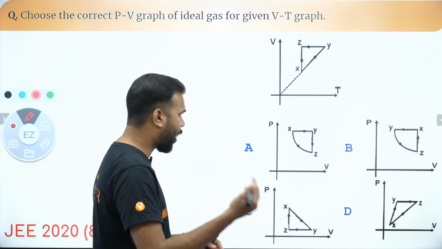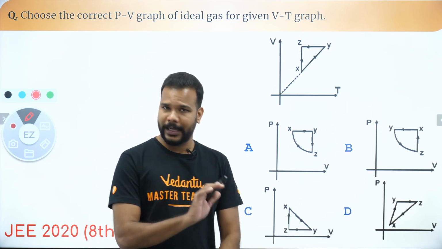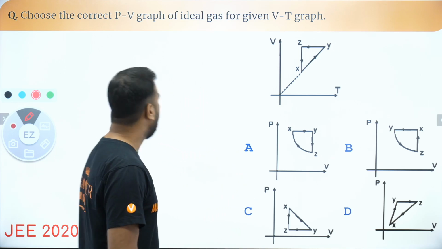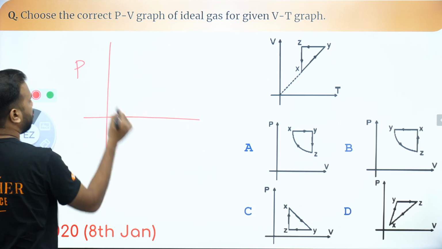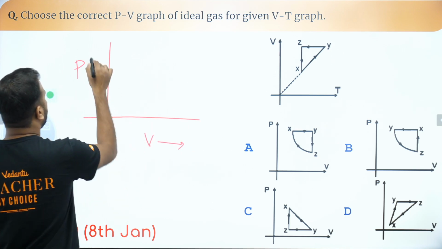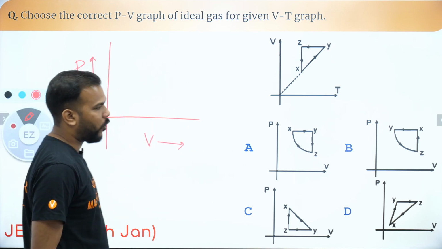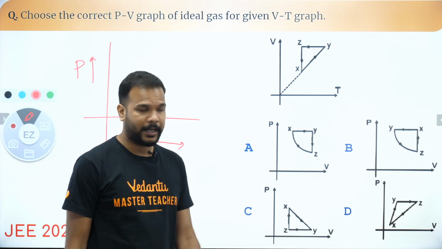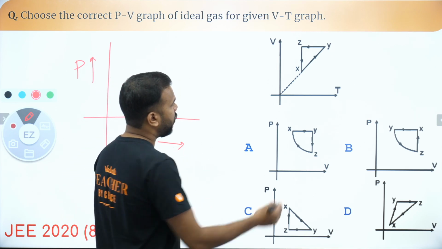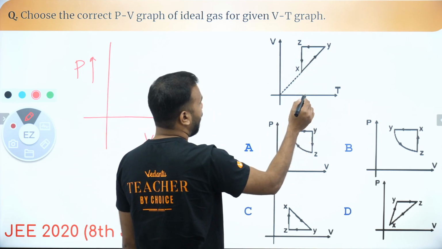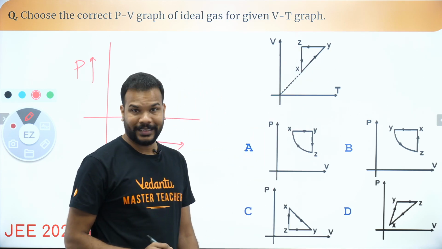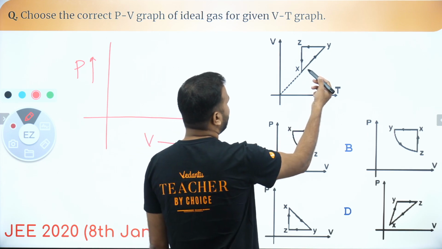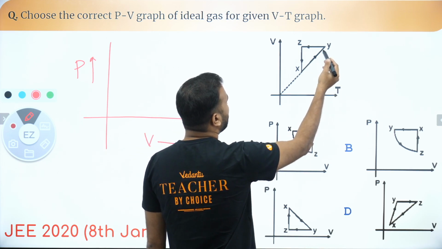Okay. So guys, it's a very simple question. It's a very, very, very simple question, easily crackable. All you have to do is think about a PV graph here. So this is pressure and this is volume, a usual pressure volume graph which we usually draw. Indicative diagram is basically what you call them. So say these are X, Y, Z. So you can see that if you look at the three processes here, first, instead of talking about X and Y, let me speak about Y to Z.